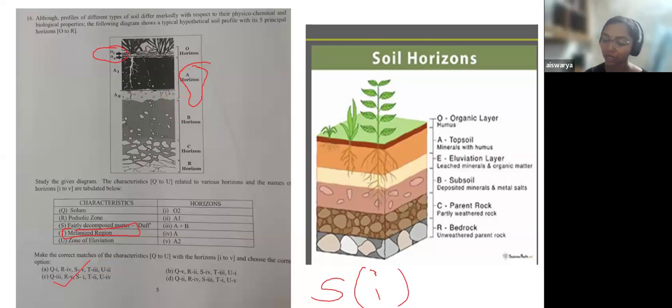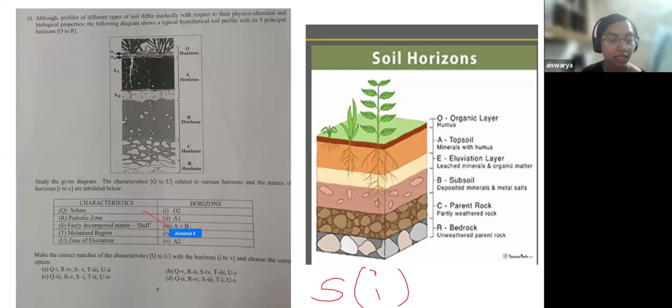Otherwise, based on your knowledge, how can you do this? Solum is mainly found in the horizons A and B. So it brings to option, just a moment. That brings you to, from the table, it will be 3 like this.